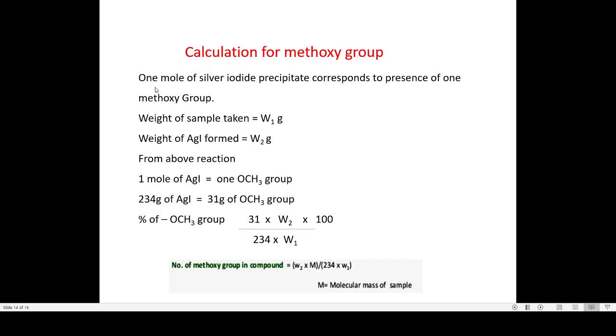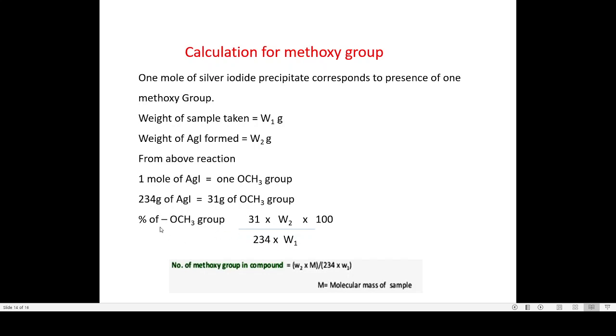So here we know 1 mole of silver iodide precipitate corresponds to the presence of 1 methoxy group. So the weight of the sample taken is W1 gram and the weight of silver halide, that is AgI formed, is W2 grams. So from the above reaction, 1 mole of AgI corresponds to 1 mole of methoxy group. So 234 grams of AgI corresponds to 31 grams of methoxy group.